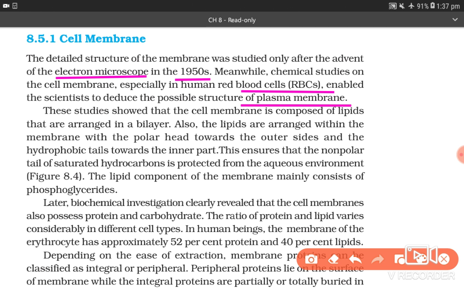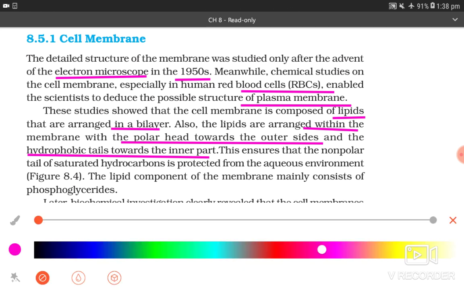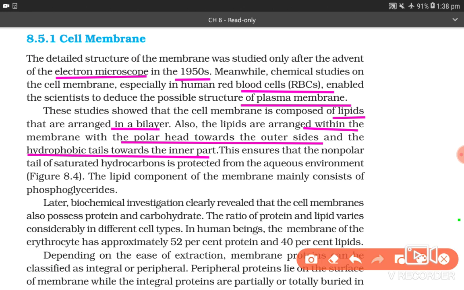These studies showed that the cell membrane is composed of lipids that are arranged in a bilayer. Also, the lipids are arranged within the membrane with polar head towards the outer side and the hydrophobic tail towards the inner part. This ensures that the non-polar tail of the saturated hydrocarbon is protected from the aqueous environment. The lipid component of the membrane mainly consists of phosphoglycerides.